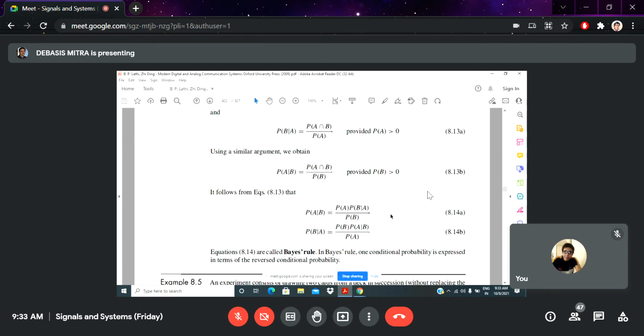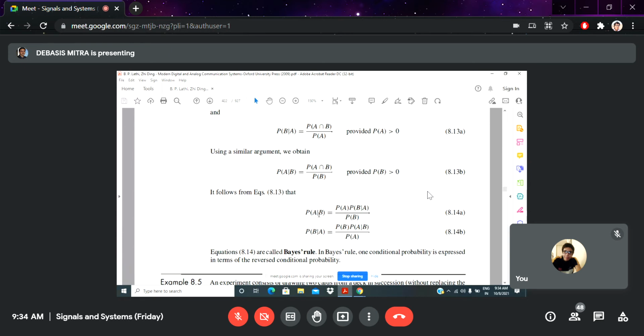This is known as Bayes rule of conditional probability. It is a very useful probability condition, and it can be simply written like this, a relation between one and the other.